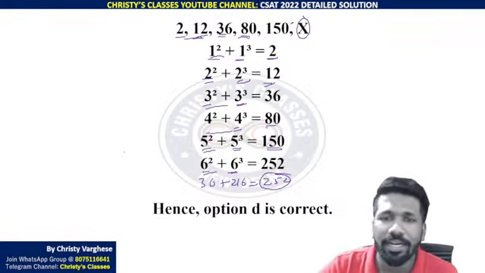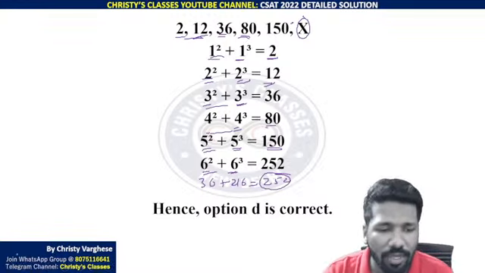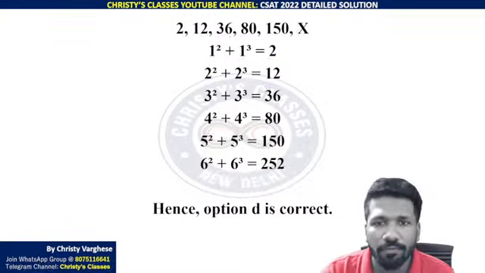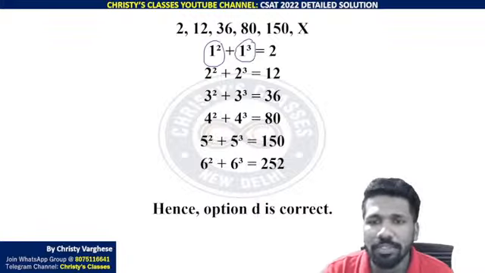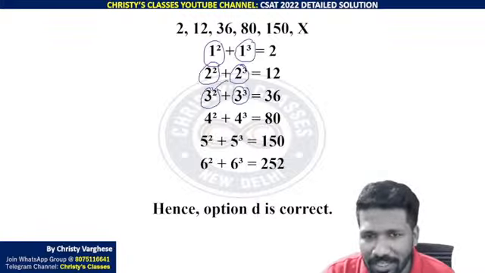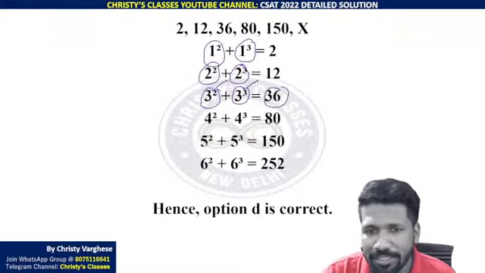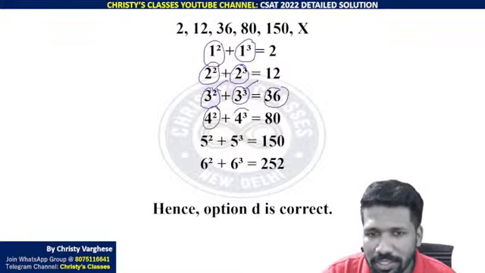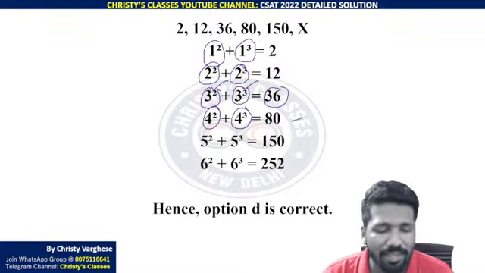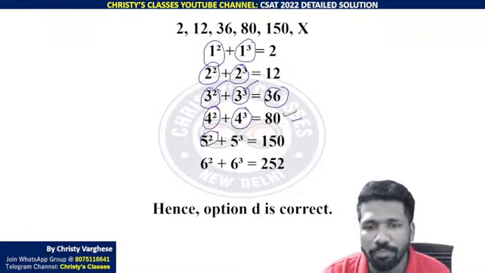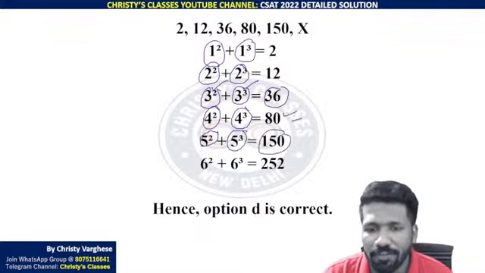How are they added together? First number is 1 square plus 1 cube. Second number is 2 square plus 2 cube. Third number is 3 square plus 3 cube. Isn't it? 3 square 9 plus 27 is 36. Now 4 square 16 plus 64 is 80, right? And each of the pair is satisfying that. 5 square plus 5 cube, 25 plus 125 is 150.